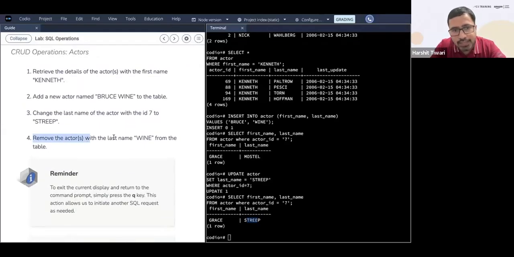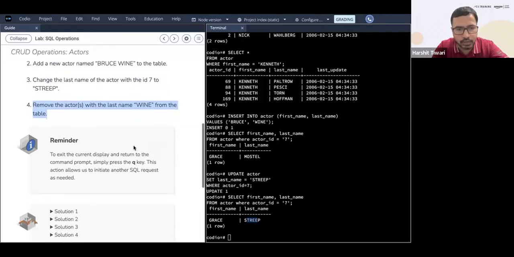Remove the actors with the last name Vine from the table. Okay, last step, right? Remove the actors with the last name Vine from the table. So you need to delete it. Whichever actor has the last name Vine, remove that from the table.